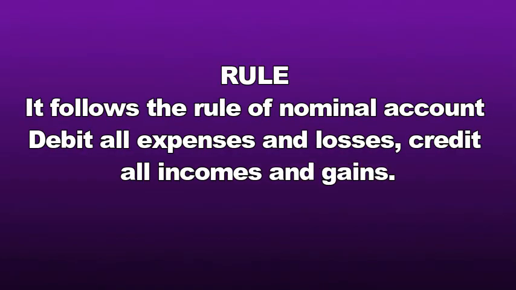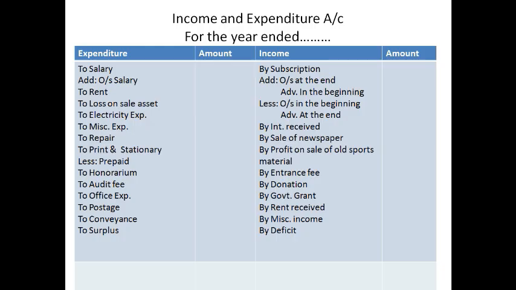I hope you remember the golden rule, what you learned earlier. It follows the rule of nominal account. The golden rule says, debit all expenses and losses, credit all incomes and gains. So the same rule what you learned in the previous class, the same is applicable here also. On the debit side or left side, the nominal expenses and losses are written. On the right hand side, income side, all incomes and gains are written.